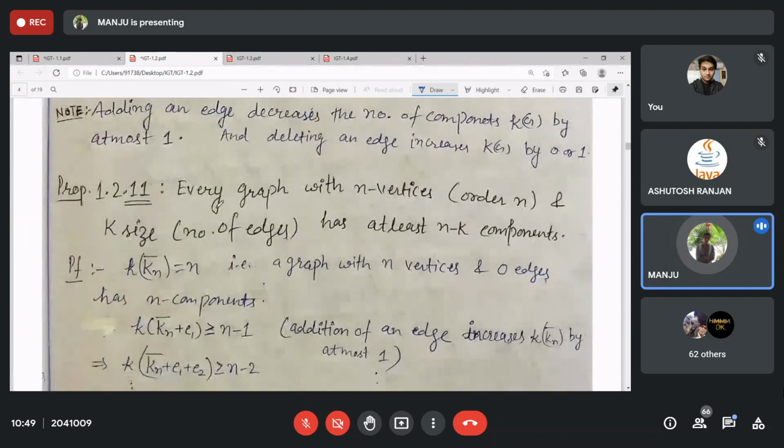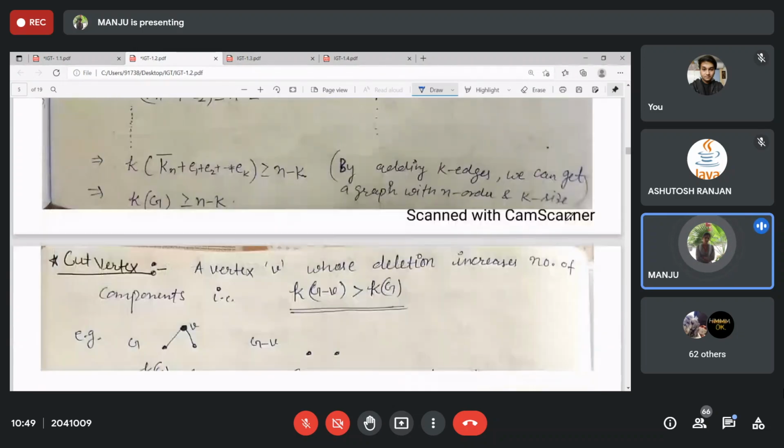Starting with Kn complement, that is starting with n vertices, you can find any graph with any number of components, that is with k size, and that will have at least n minus k components. You can start with n vertices, for example 3 vertices. Now you can form any graph with the given size k, and that will have at least n minus k components.